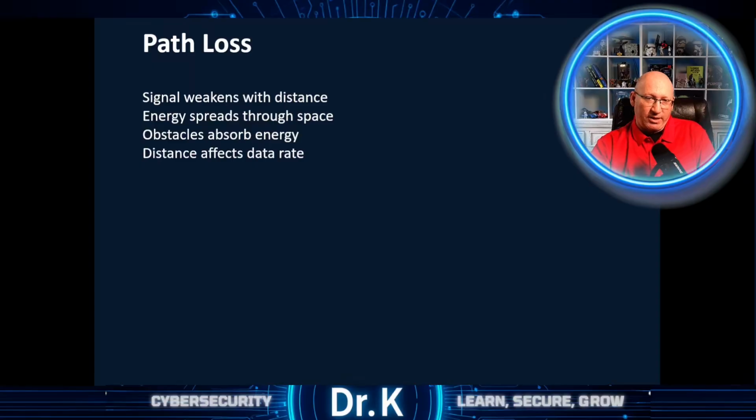When a radio signal leaves a transmitter, it immediately begins losing strength. This phenomenon, known as path loss, occurs because energy spreads out as it propagates through space. The farther the signal travels, the weaker it becomes at the receiver. Unlike a wired signal confined to a copper or fiber cable, a wireless signal disperses in all directions. Obstacles like walls, furniture, or even people absorb or deflect energy along the way. As a result, distance directly affects reliability and our achievable data rates, which means less speed.